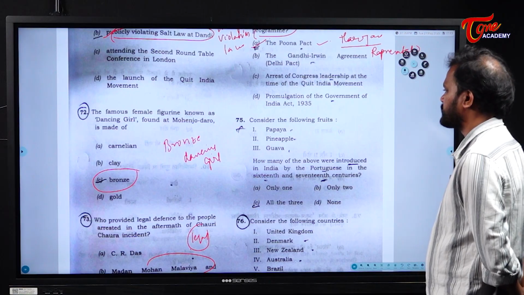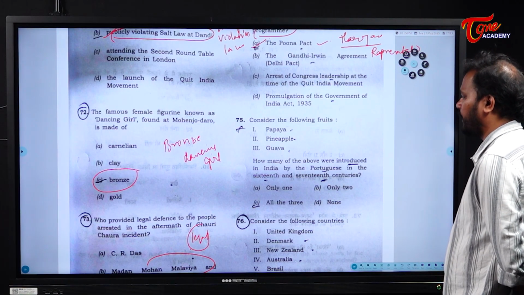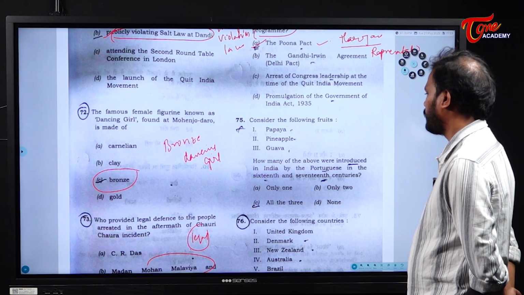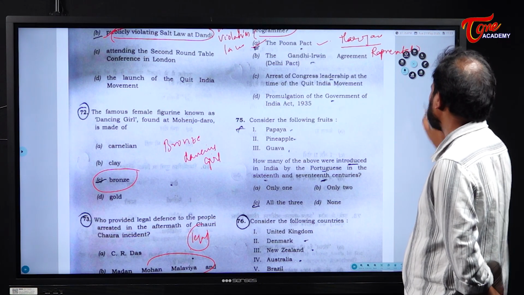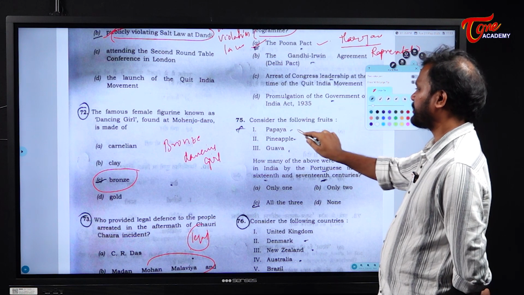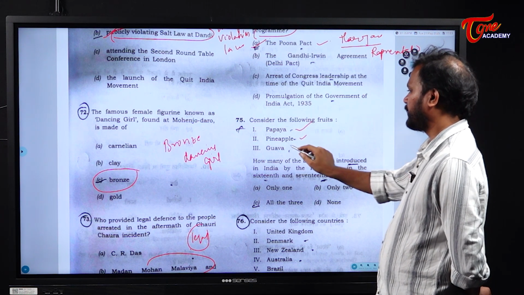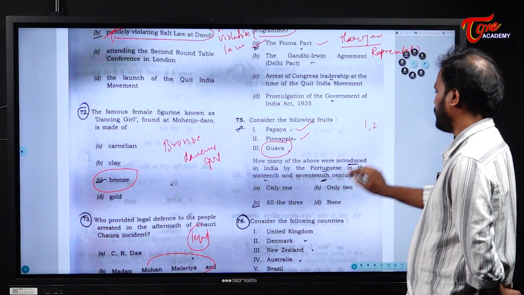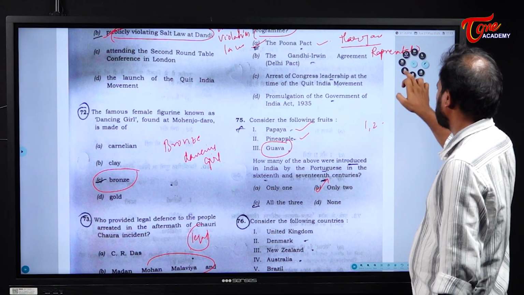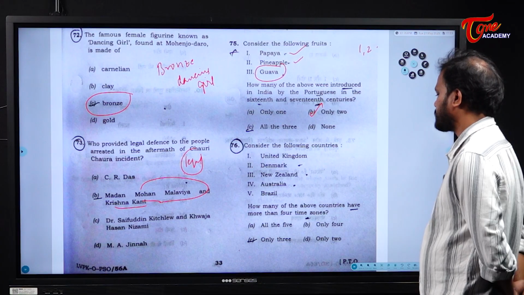Consider the following fruits: papaya, pineapple and guava. How many of the above were introduced in India by the Portuguese in the 16th and 17th century? Yes, it is papaya and pineapple. It is not guava. So, 1 and 2. Only 2 is correct. Next. Consider the following statements.